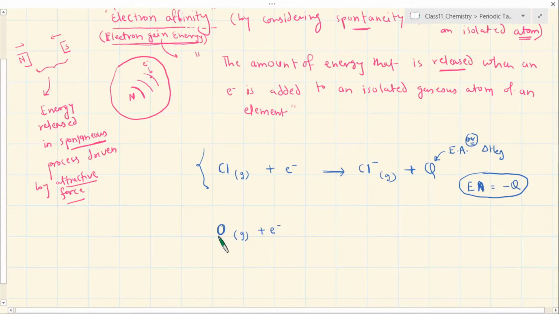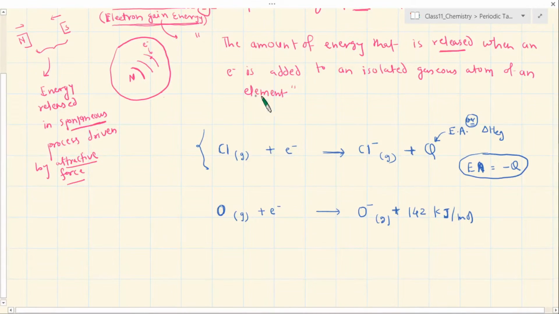You all understand oxygen is also electronegative in the periodic table, so it also tends to take an electron, and then it forms O minus, and then it gives out some amount of energy. I will exactly write down the value. It's about 142 kilojoule per mole. This is the value of energy in 1 mole of this system. This much amount of energy will be released.